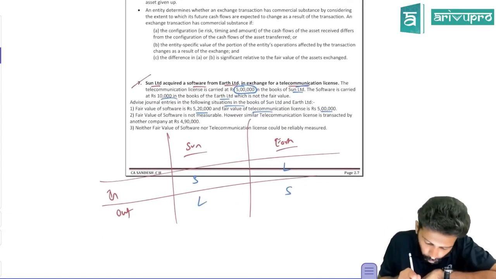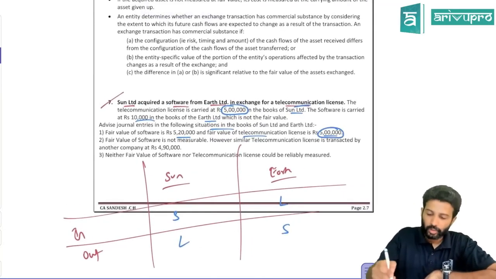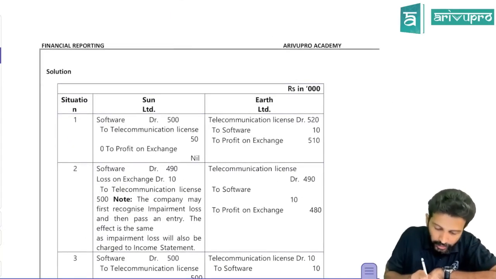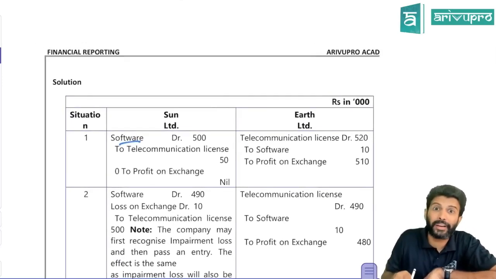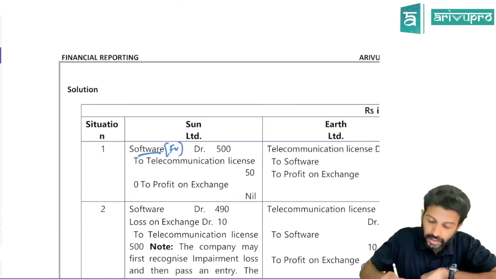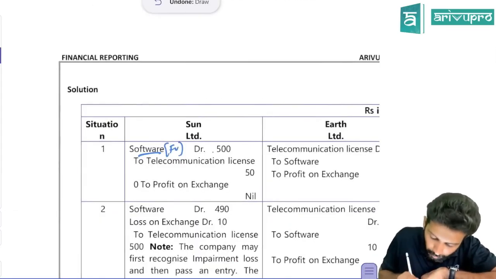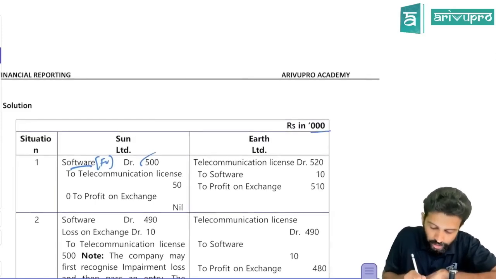Here Sun Limited gave up what? License. Do you know the fair value of the license? Yes, the fair value of the license is what? 5 lakh. So what is the journal entry they'll pass? They'll debit the software account, and they will show the software at fair value. Whose fair value? The fair value of the asset given up. What is the asset given up? License. The fair value of the license is how much? 5 lakh. So software will be recorded at 5 lakh. All these numbers are in thousands, so this is basically 5 lakh.